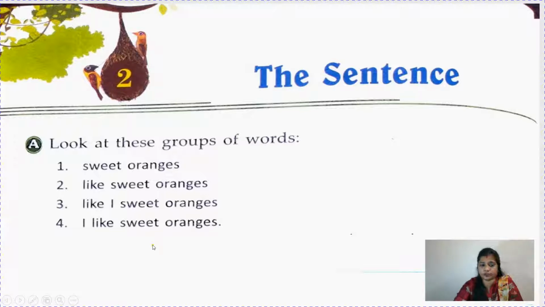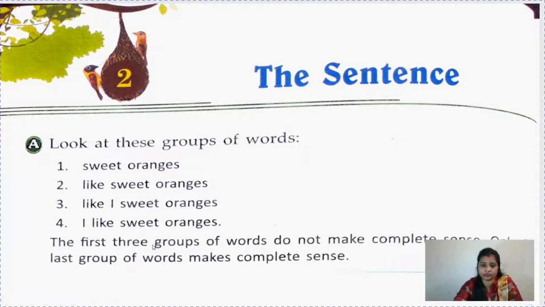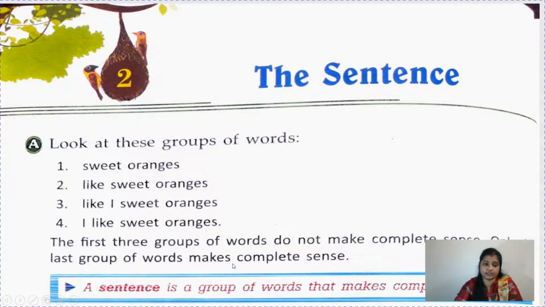So children, what do you think? What are we trying to understand here? The first three groups of words do not make complete sense, because they were giving only some meaning and we were not understanding what the line wants to convey. Only the last group of words makes complete sense. So a sentence is a group of words that makes complete sense.